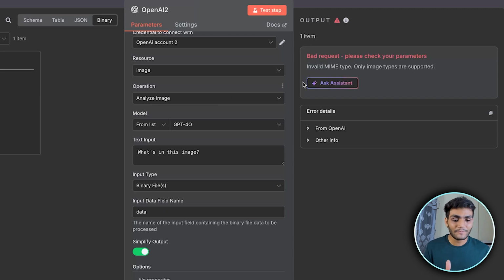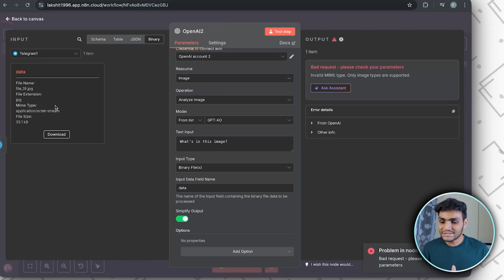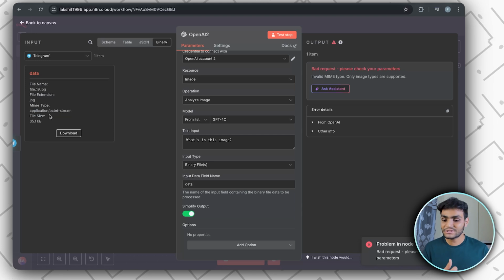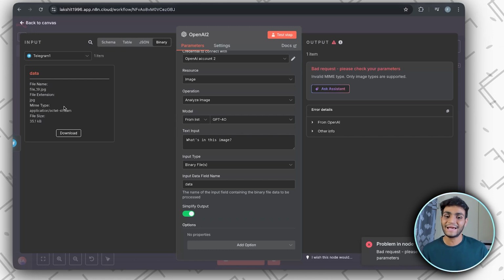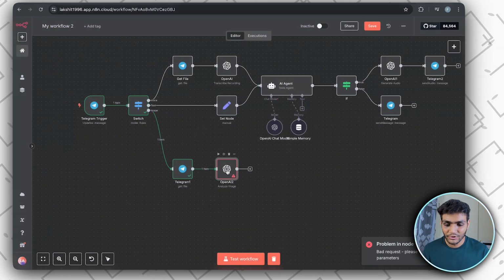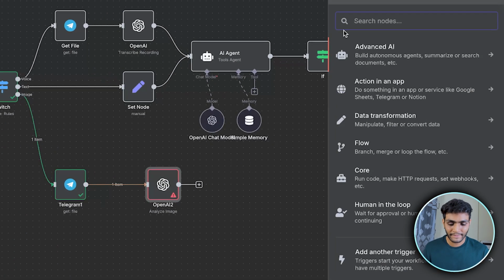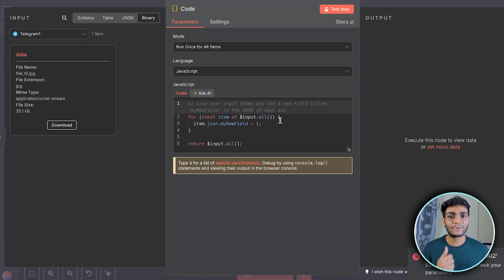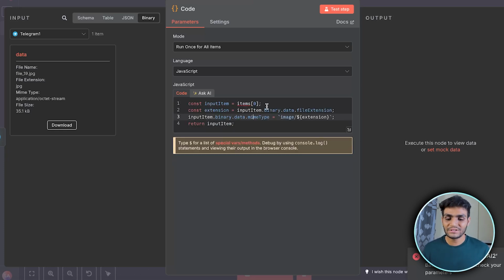But why is it giving this error? Because OpenAI wants the MIME type as JPEG or JPG, but Telegram is giving me an application octet stream file over here. So we need to convert this MIME type to a proper format which OpenAI accepts. For that, we'll add a code node over here. Let's search for code, drag it in, and write this code which I got from online, because you don't need to understand anything. It's just converting the file. It just takes the extension of the file and converts it properly.